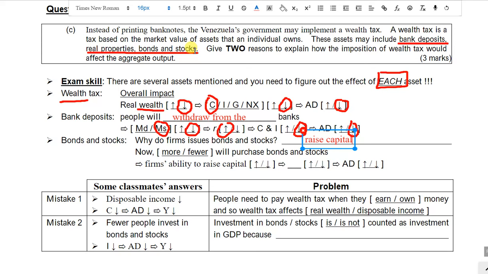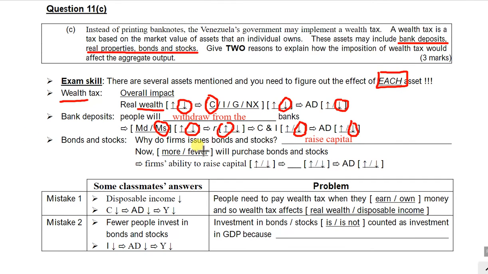Then what will the investor do? The investor won't purchase the bonds and the stocks to avoid the tax, right? Fewer people will purchase the bonds and the stocks. And if no one purchases them, then of course the firm cannot raise the capital to expand their business, and the firm's ability to raise capital will decrease.